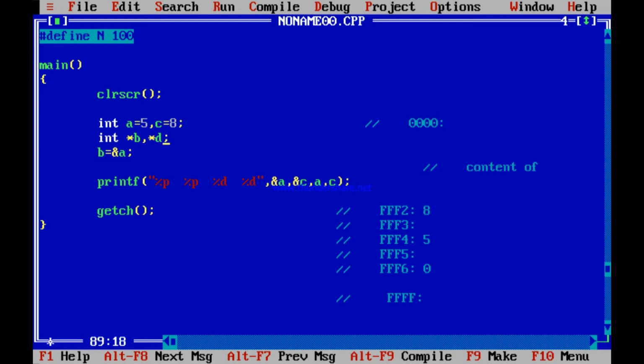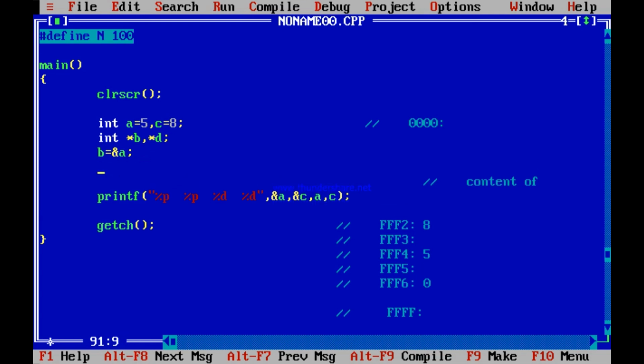If you now take another pointer, star d, see, int star d means d is not an integer, d is an address. Address of what? An address which can also contain an integer. So can I do like this, that I take d equal to ampersand c. If I do this, d is equal to ampersand c. The address of c is stored in d. d is a pointer and address. I am storing the address of c in d.